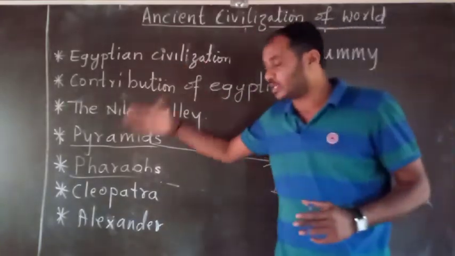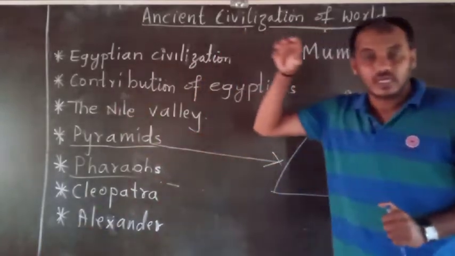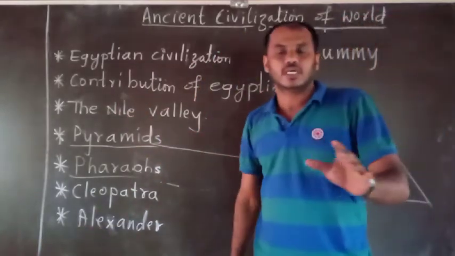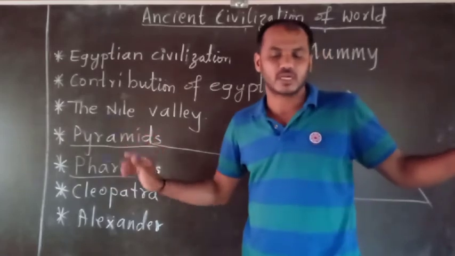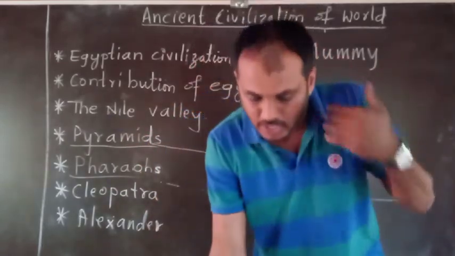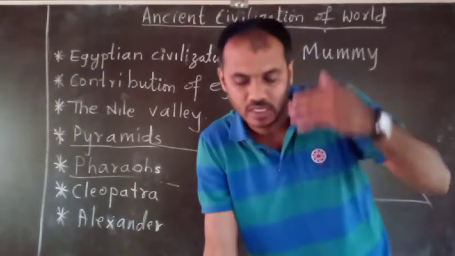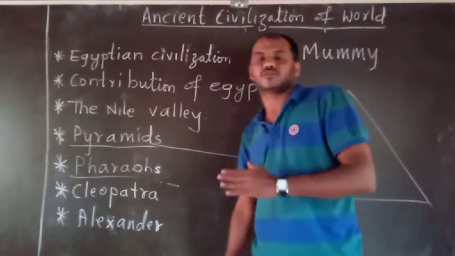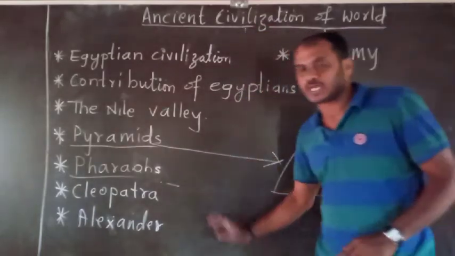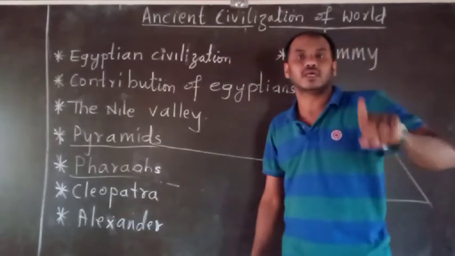Julius Caesar also succumbed to her beauty, but his son-in-law Augustus did not succumb to her beauty. He defeated the Egyptian army, Cleopatra's army, but he spared Cleopatra.